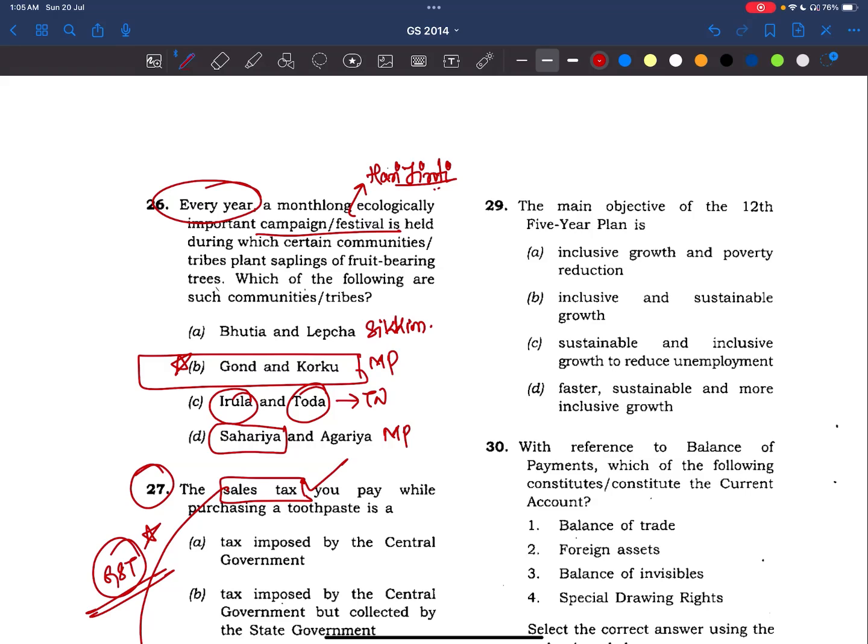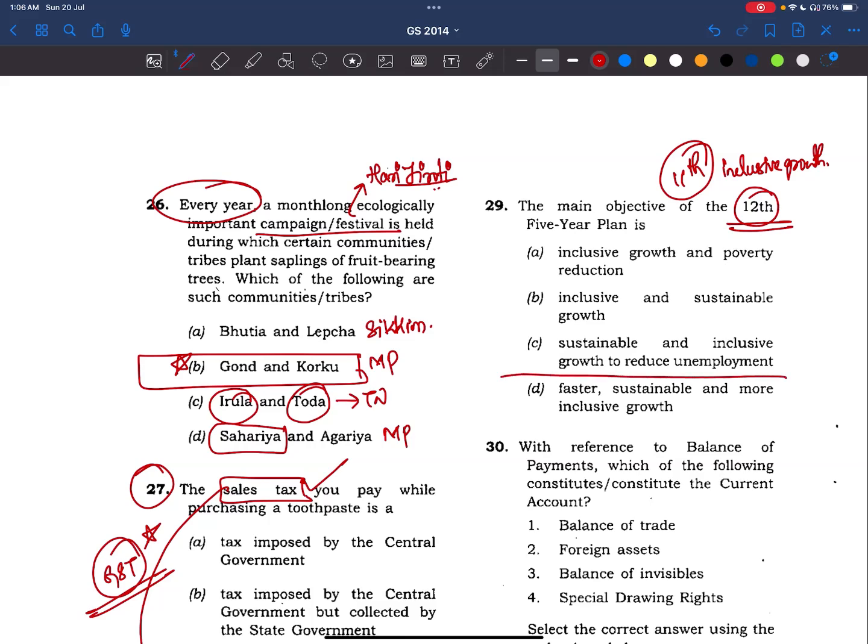The main objective of the 12th 5-year plan. You know, the 11th 5-year plan was focusing on inclusive growth, right? Now, after the 11th, where we formulated the 12th 5-year plan, it should be more than inclusive growth.